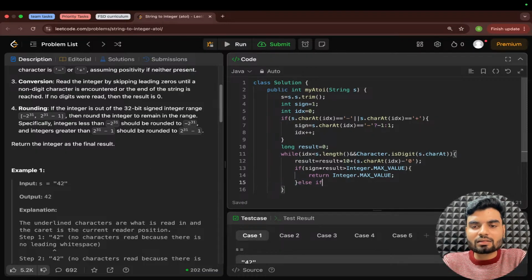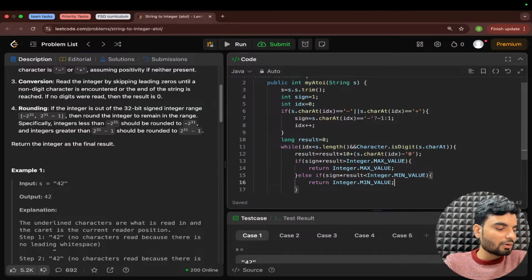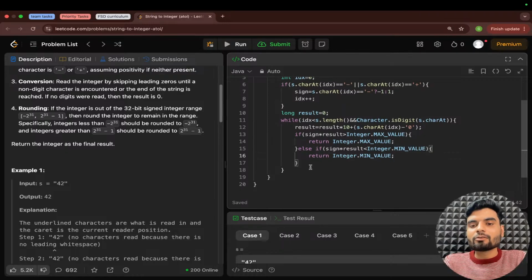Otherwise, else if, we'll check for what? Check if this result, with the sign, is less than the integer's minimum value, right? If this is less than that, in this case, what will you return? Tell me. You will return the minimum value, right? That's what they have mentioned. If the value is lesser than minus 2 to the power 31, in that case we will return the minimum value, right? Cool, yeah. So now this is what is happening, and every time we have to increase our idx for getting the next character.